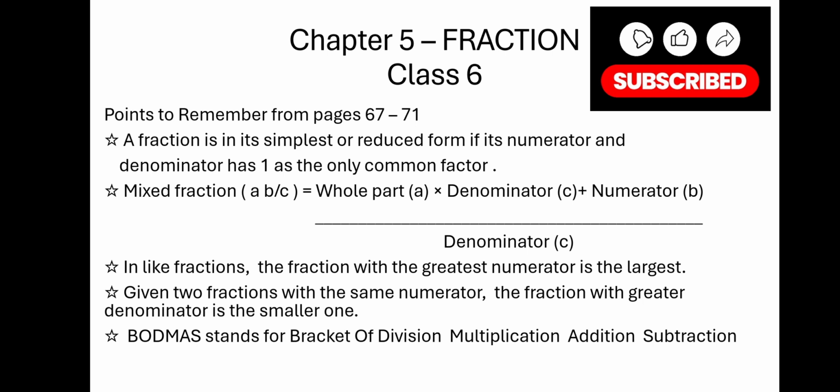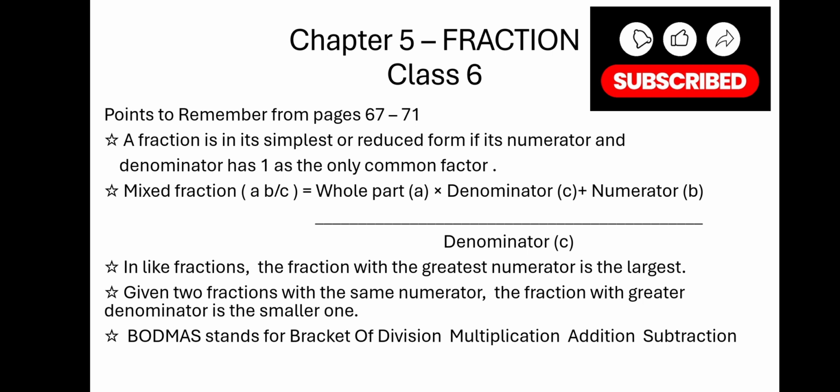Mixed fraction: A B upon C is equal to the whole part A multiplied by denominator C plus numerator B, upon denominator C. This is how we convert a mixed fraction to an improper fraction. Now the third point: in like fractions, the fraction with the greatest numerator is the largest.